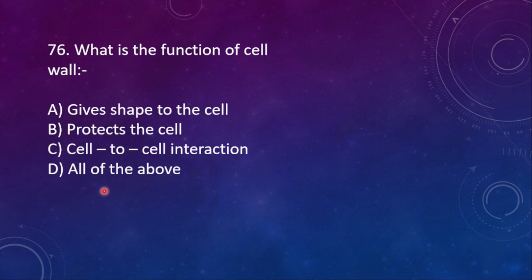76. What is the function of cell wall? A. Gives shape to the cell, B. Protects the cell, C. Cell to cell interaction, D. All of the above. So option D, all of the above, is correct.